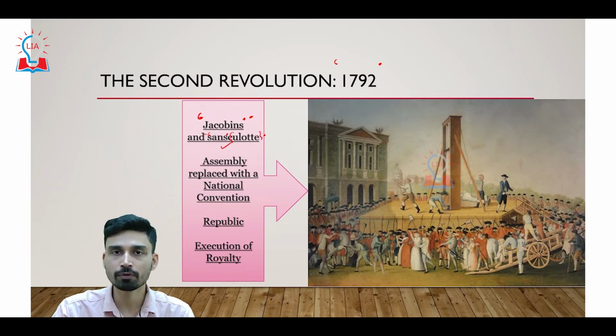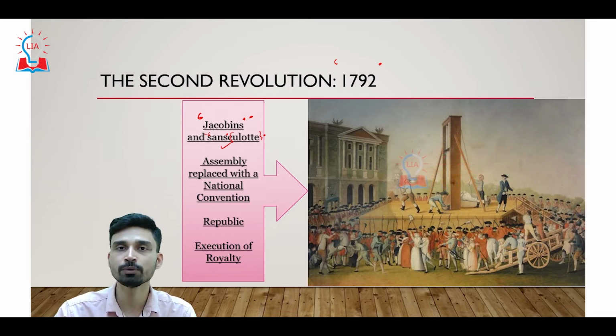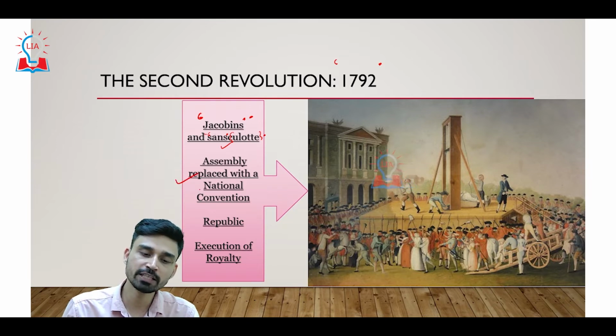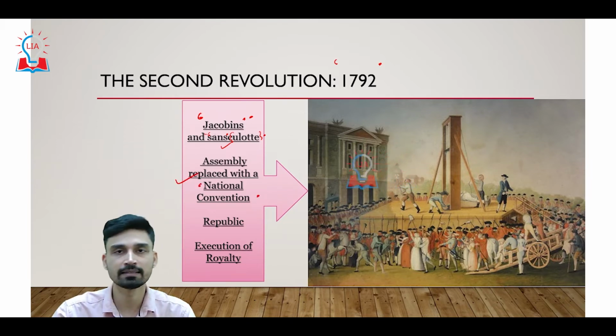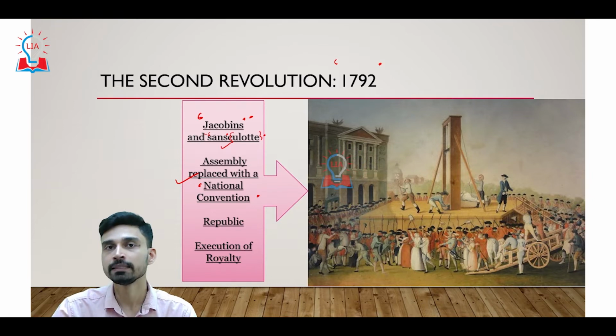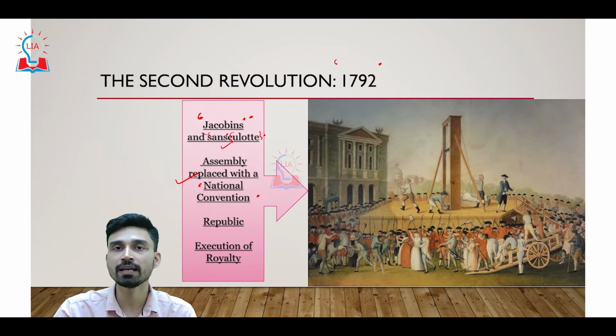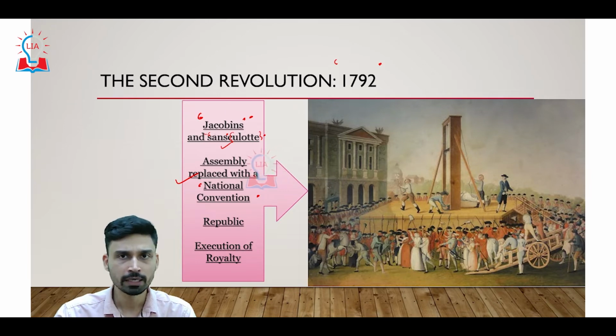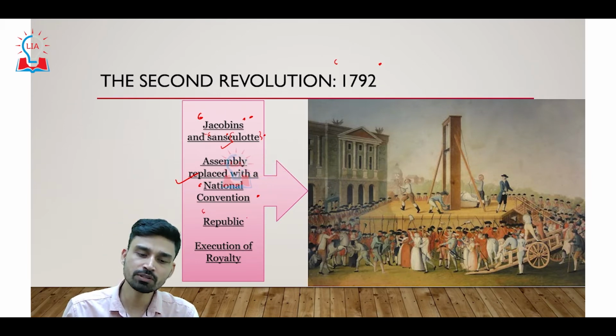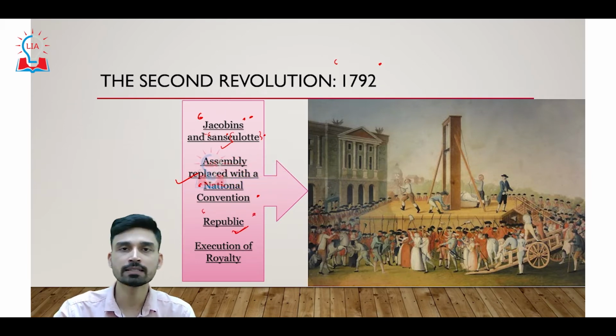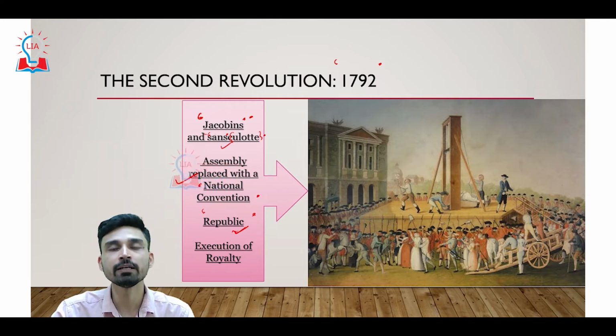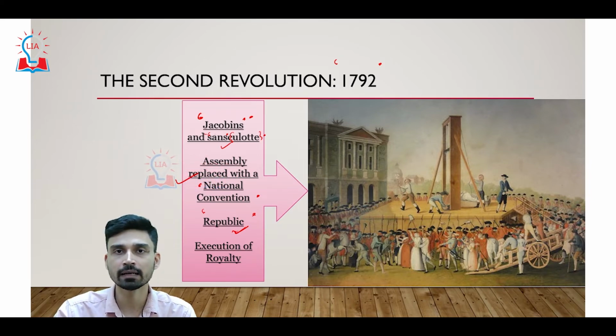In the second wave of revolution, the National Assembly that was set up during the first wave was replaced by another body called the National Convention. Not only that, these violent revolutionaries, who were also termed terrorists because they used violence and terror as the main method of the revolution, finally abolished the monarchy and declared France a republic. They even captured the king and his family.